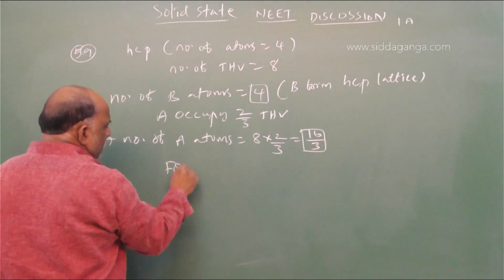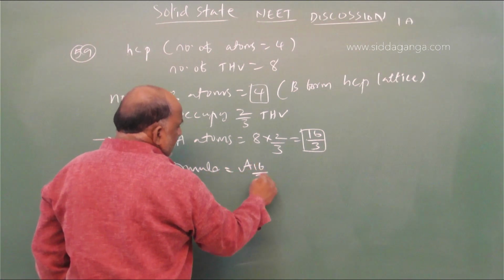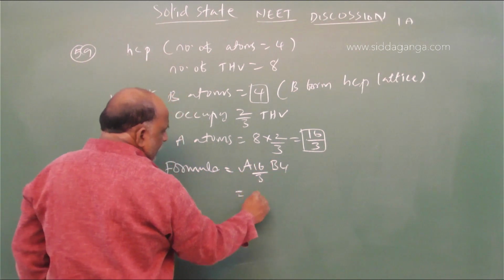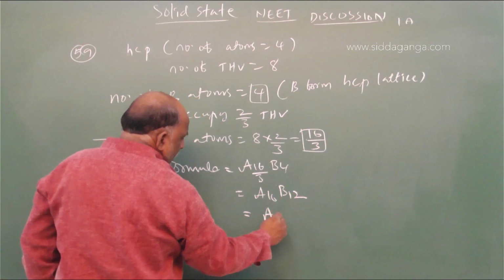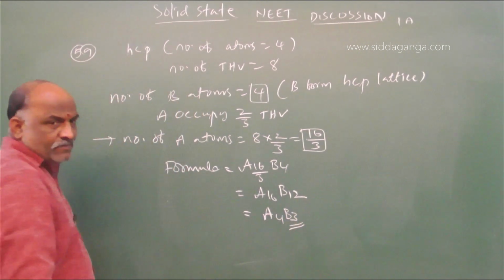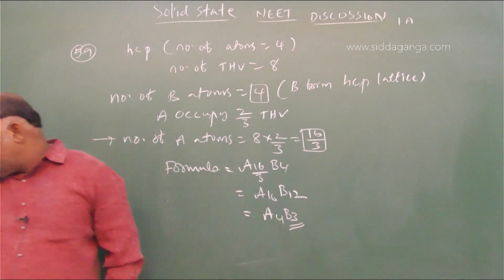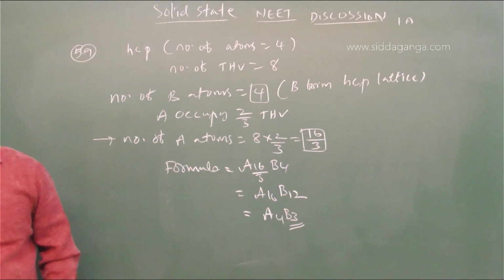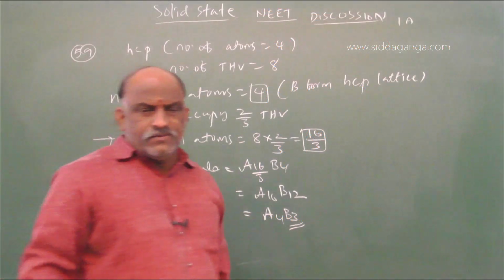So what is the formula? A 16 by 3, B 4. Multiplying by 3: A 16, B 12. Dividing by 4: 16 by 4 is 4, 12 by 4 is 3. A4B3 is the right answer for question number 59. Clear? So first, what was given you should write.